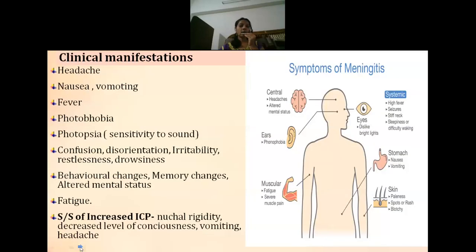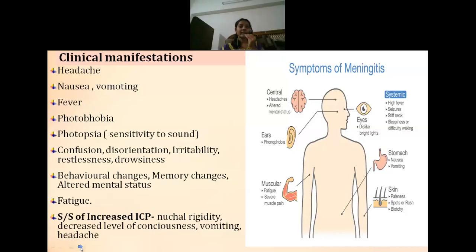Now, moving on to the clinical manifestations of meningitis. First of all, the patient may complain of headache. They can also have nausea and vomiting. They can have fever. Along with fever, they will have photophobia, that is sensitivity to light, and phonophobia, that is sensitivity to sound. Because of the infection of the brain, it can result in confusion, disorientation, irritability.